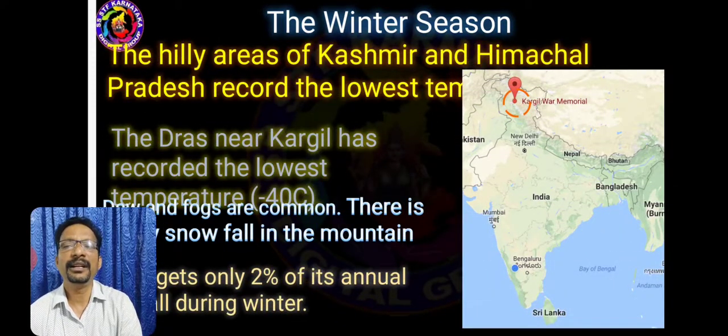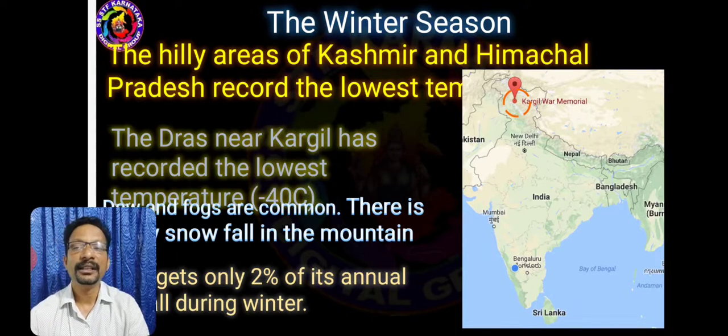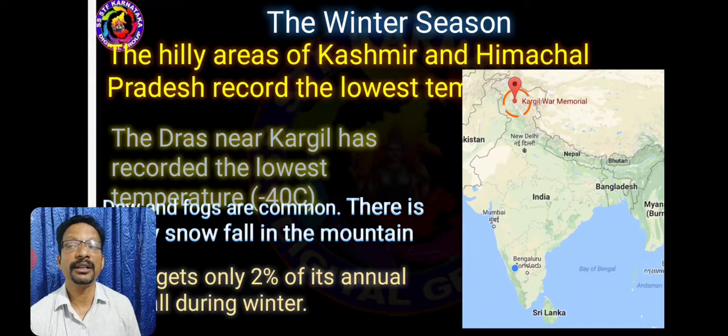The hilly areas of Kashmir and Himachal Pradesh record the lowest temperature. Dras near Kargil has recorded the lowest temperature in India. Mountain areas in the north have snowfall, and in this particular period, India gets only 2% of annual rainfall during the winter season.